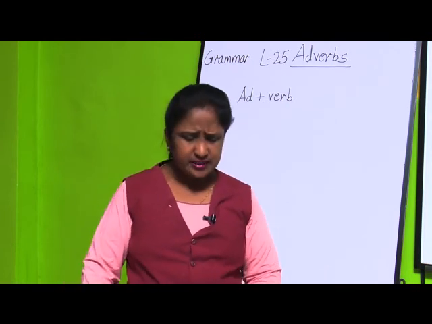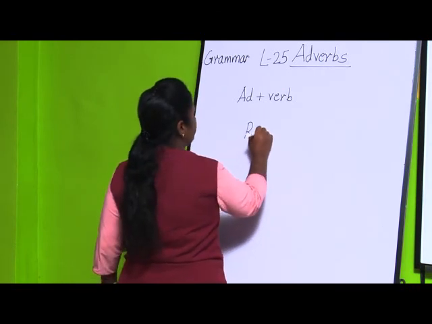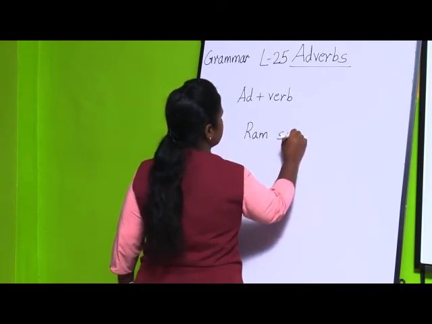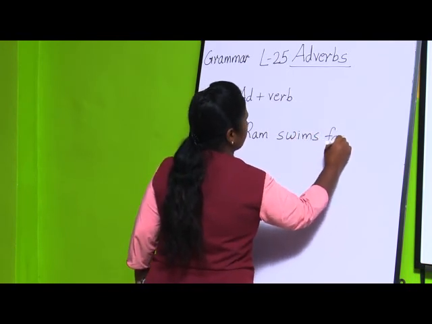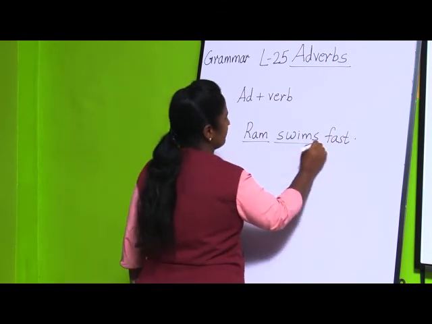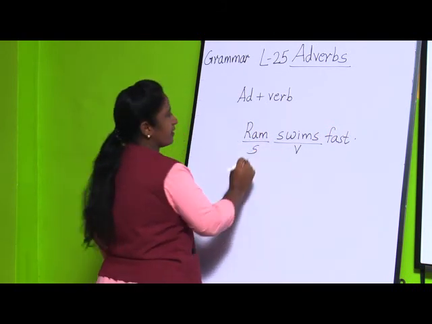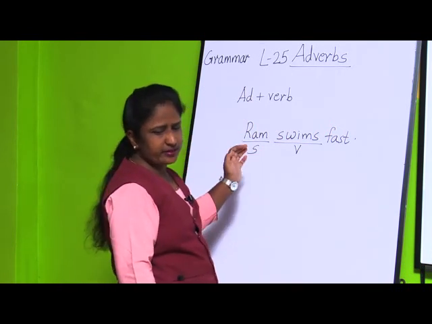If I write a sentence, Ram swims fast. You see here the subject is Ram, the verb is swims. Now in what manner does he swim?